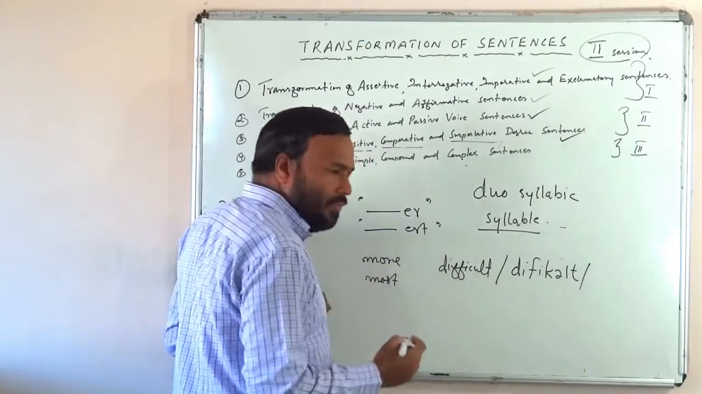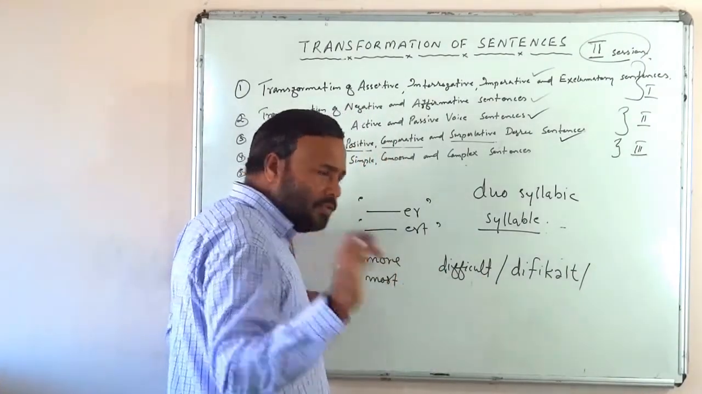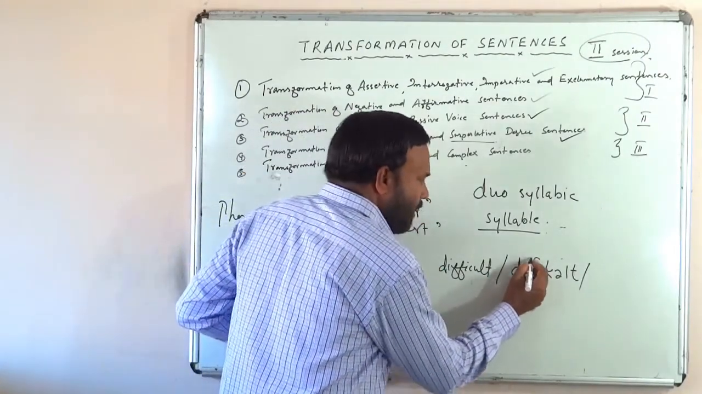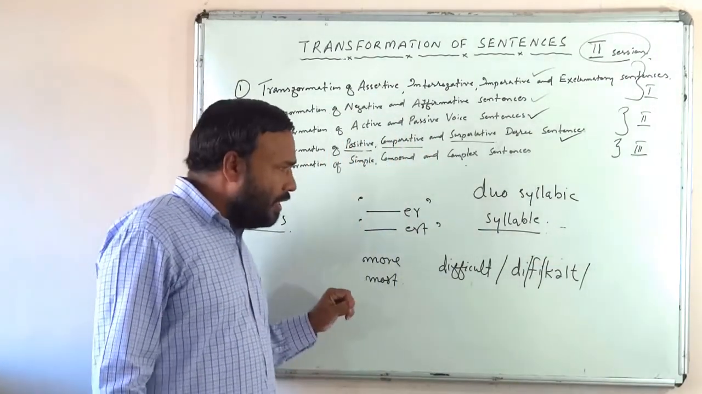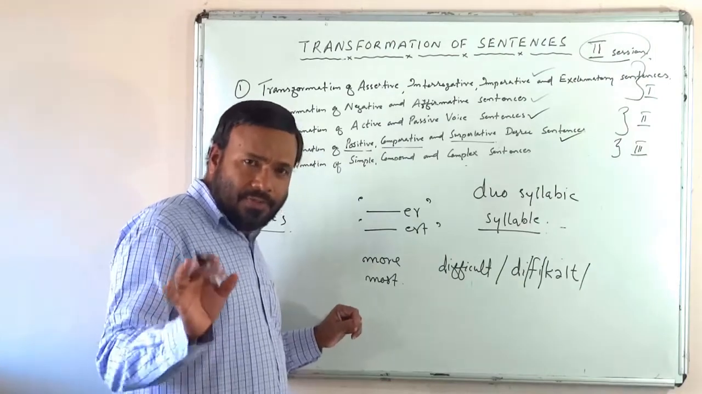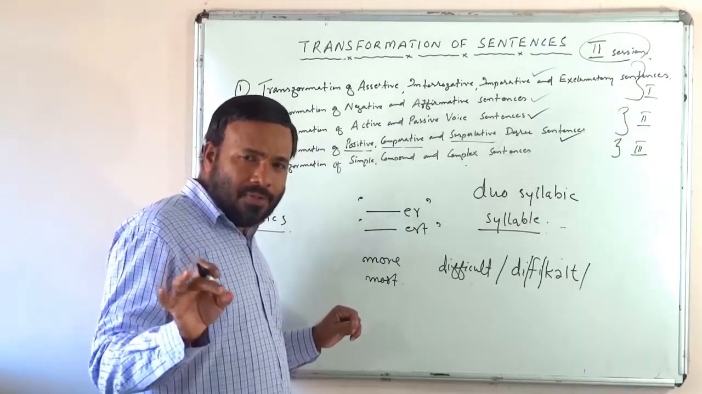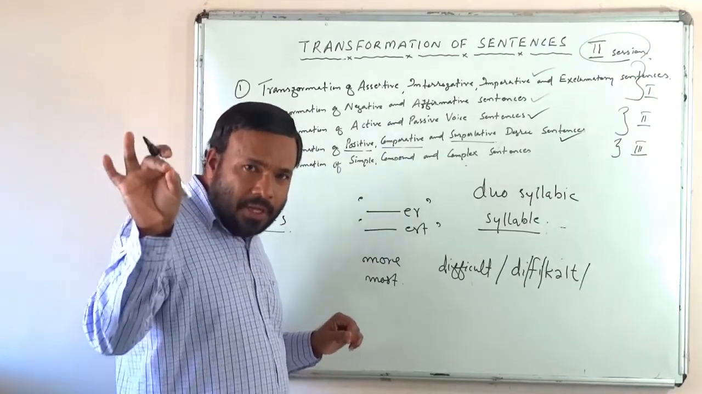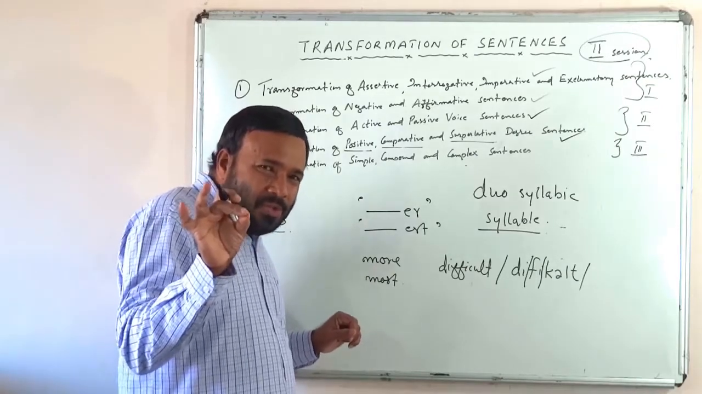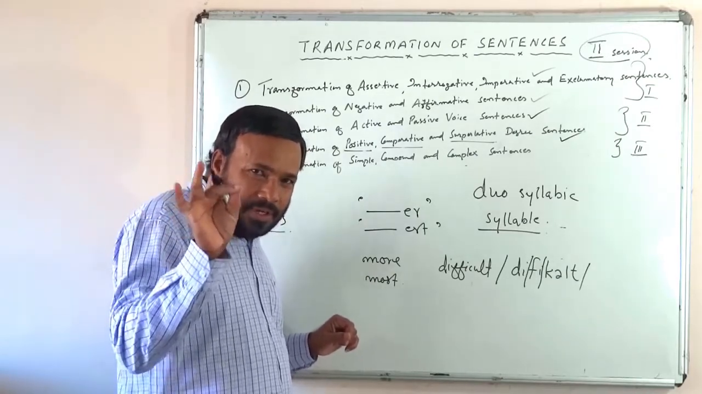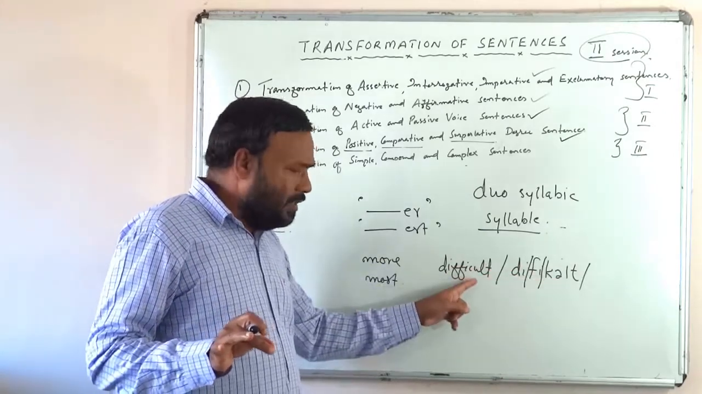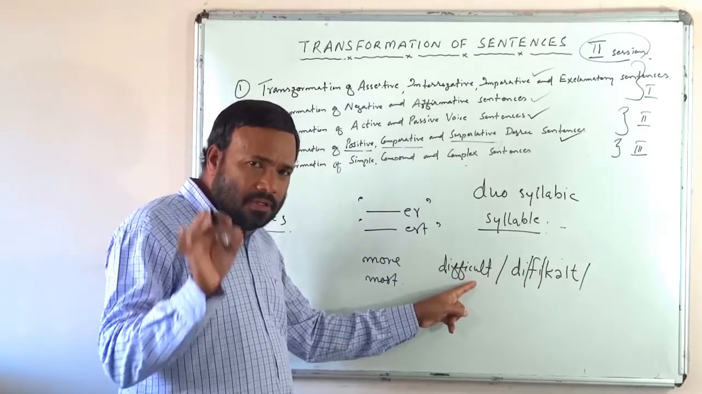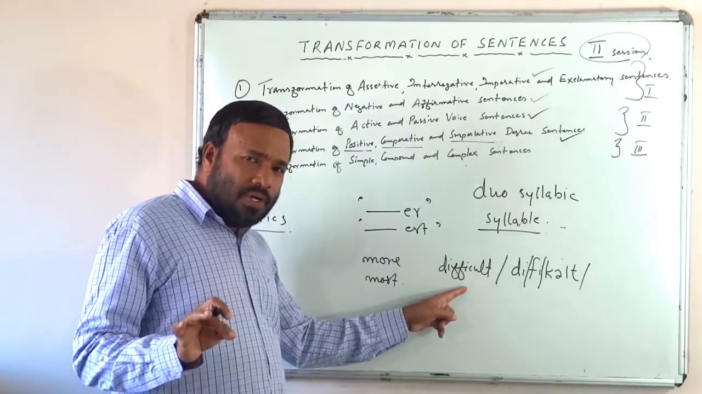In this word difficult, how many natural divisions of sounds are occurring? Difficult. We don't say difficult, we say difficult, isn't it? So naturally, how many small short pauses are coming? 3, isn't it? In this word, how many syllables are there? 3 syllables. So what is a syllable?